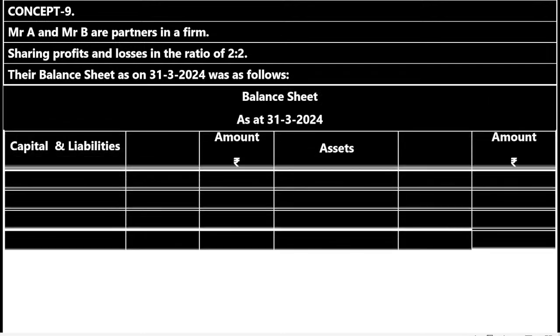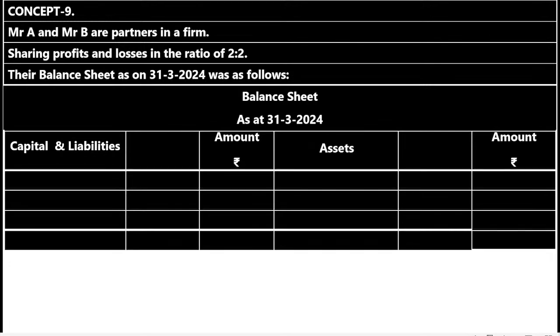Their balance sheet as on 31st/3/2024 was as follows. The word "was" is used. It means that this is the old balance sheet. Balance sheet as at 31st/3/2024. Capital and liabilities, amount rupees. Assets, amount rupees. Pause the video and draw the format like this. Are you ready? Capitals, Mr. A, Mr. B.